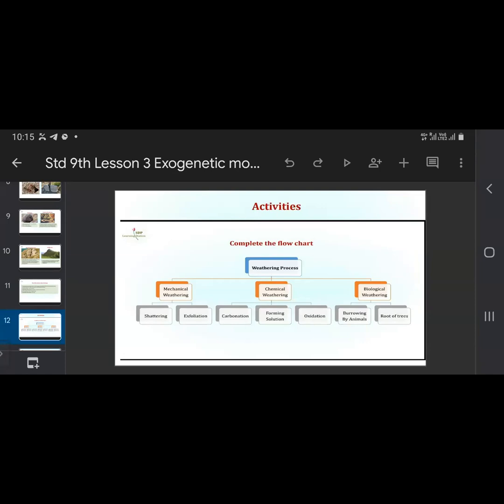We have seen this also. Carbonation is what? Carbon dioxide forming carbonic acid, and then it decomposes the rock. Solution: we have also seen the alkalis present in the rocks react with water and form a solution. Oxidation is when the oxygen in the rainwater combines with the iron, and thus decomposes the rock. Then biological weathering, we have seen: burrowing by animals, then roots of trees penetrating the rocks. Because of that, biological weathering takes place.